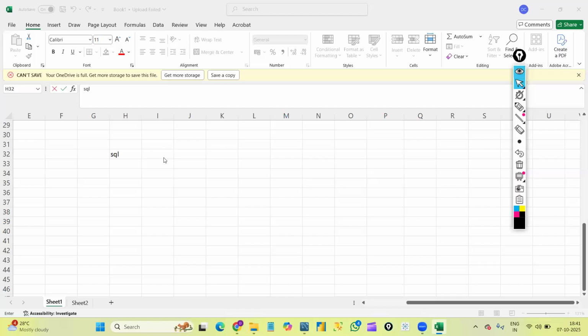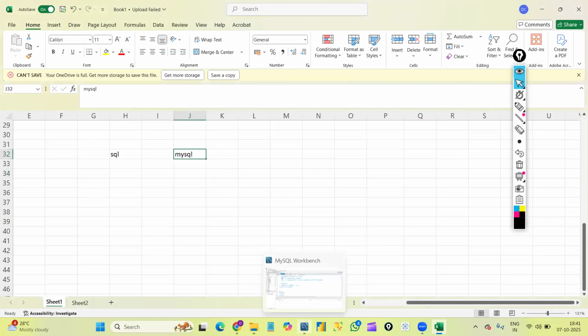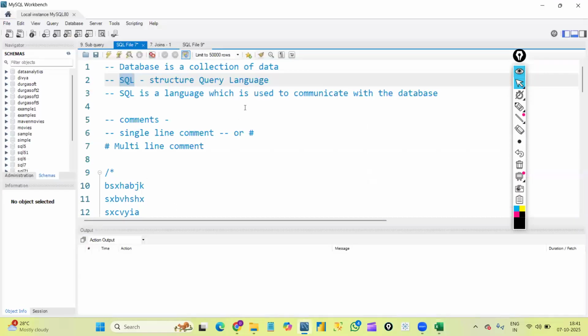Okay. And the reason why we are choosing MySQL is that it is an open source platform. That is, it is freely available for everyone. Because of this reason, most of the companies are preferring to use MySQL nowadays. And that is the reason we are using the MySQL tool. So this is my MySQL Workbench. Once we are done with the demo classes, I'll show you the installation process of MySQL.